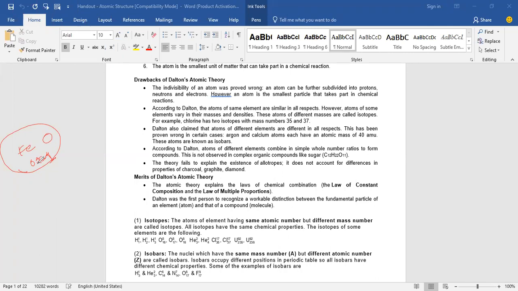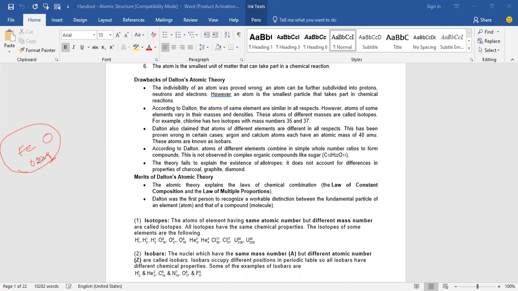Suppose we take carbon. The carbon allotropes are what? Coal, graphite, diamond, fullerene, right? The same element carbon can exist in two or more physical forms. Those are called allotropes. So carbon allotropes are coal, diamond, fullerene, and graphite.